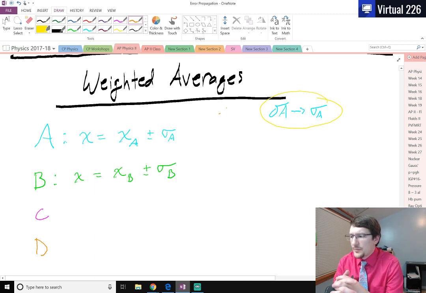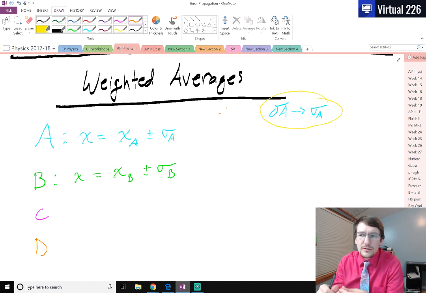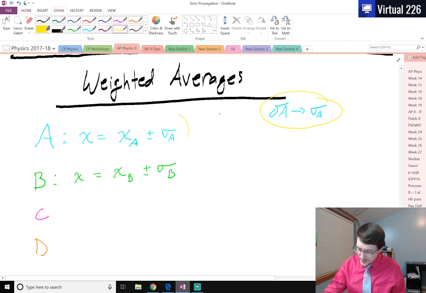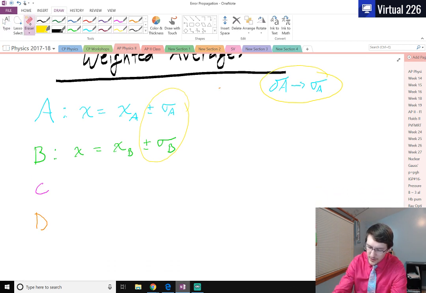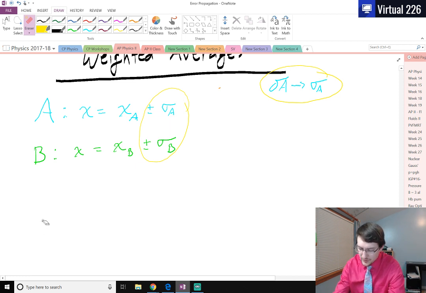Whereas something that was taken a few hundred years ago with a stick, it's still good, but it's not worth as much. We're not going to consider it as much as something else. So these uncertainties are really how we determine who has the most pull in terms of what is the right answer. But we do consider all of the values here, assuming that the methodology to obtain them was correct.